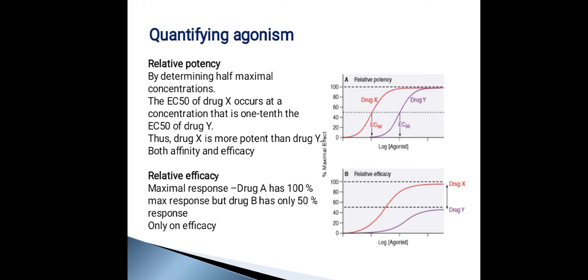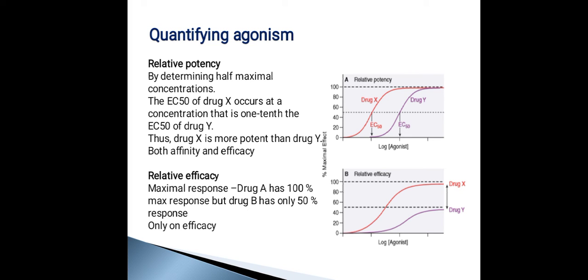So, in the first diagram, you can see that drug X is going to produce an effect, and drug Y is also producing some effect, but drug X is going to produce the effect in much lesser concentrations when compared to that of drug Y. You can see that EC50 is the half maximal concentration, or the concentration at which 50% of therapeutic effect has been achieved. So drug X is going to achieve its effect at a much lesser EC50 when compared to that of drug Y, or at a much lesser dose. So drug X is more potent when compared to drug Y, and drug X is better. So this is one concept.